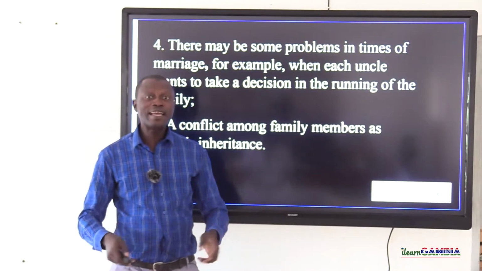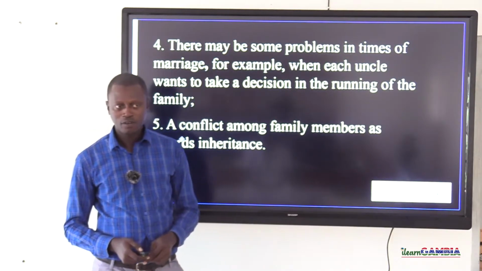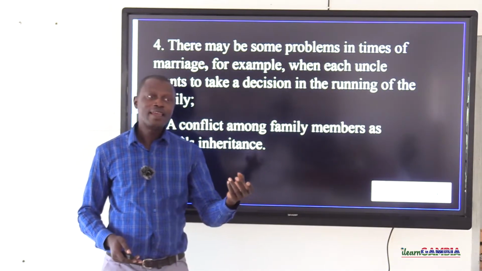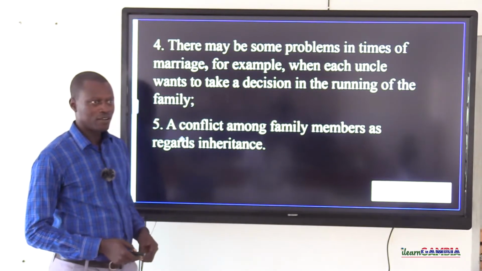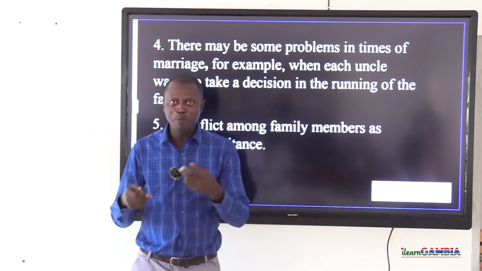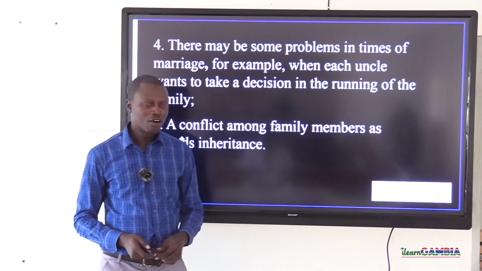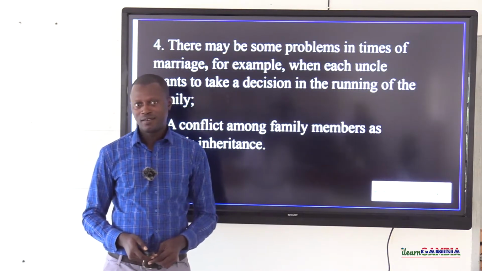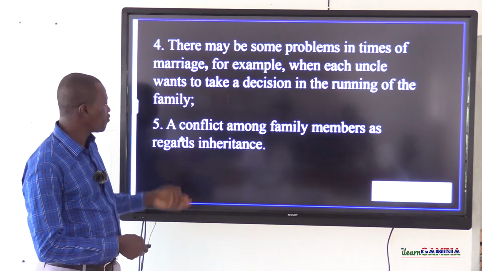Who is supposed to take the greatest share among those compounds? Or our daddy deposited a particular sum of money in a particular commercial bank account. Now, Lamin or Kumba or Samba or Momodu or Binta or Peter or Paul should get the greatest share because he is a son, or because this one is a girl. So some of those problems usually arise in an extended family setup.